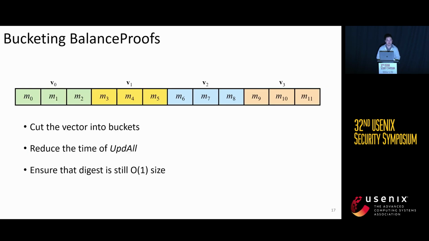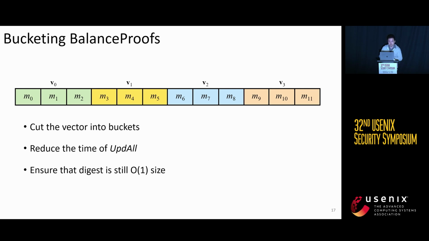Furthermore, we have some other technique to improve our scheme, which is the bucketing idea. I'm not going into much detail about that, but just show some general ideas. So the bucketing idea is an idea to balance between the update time and the proof size, since ASVC has constant proof size and we want to make use of that. The basic idea is to cut the vector into several buckets, and we attach a record list for each bucket, and we run the open all algorithm inside each bucket.